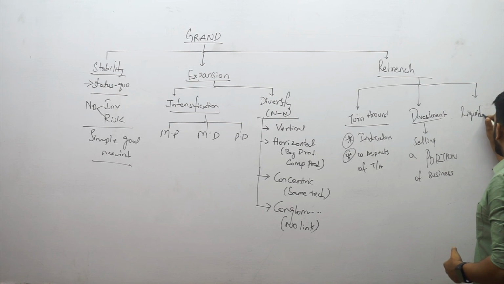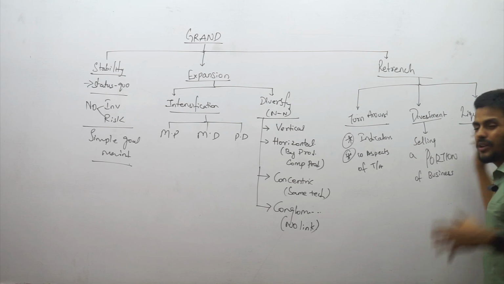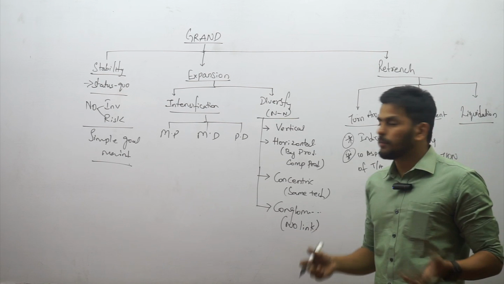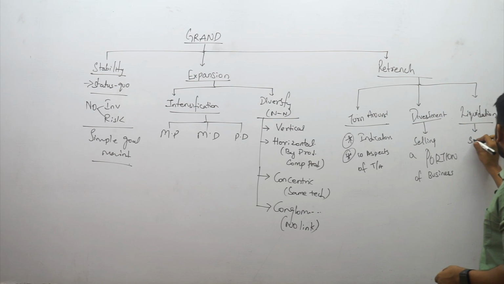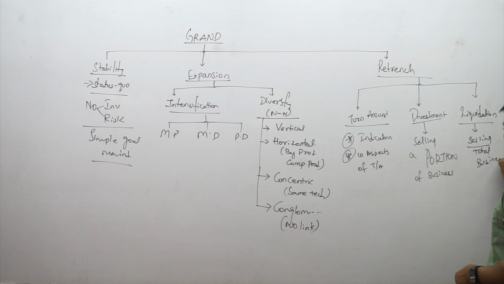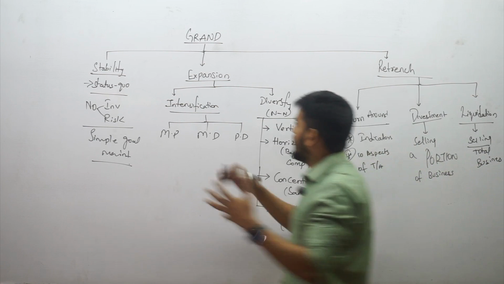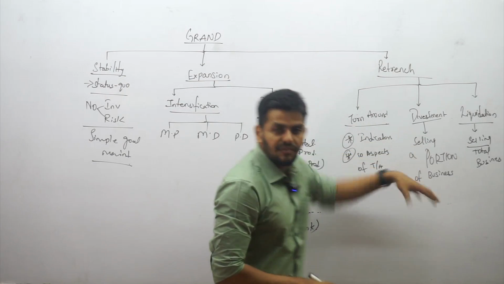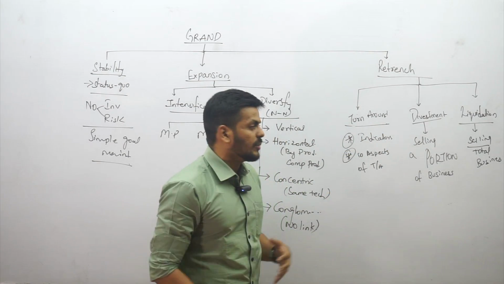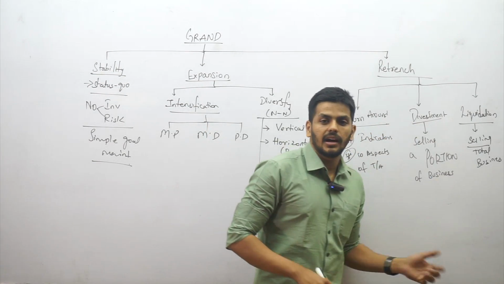Liquidation is the last strategy, because no businessman wants to kill his own business. Liquidation is about selling the total business, so there's nothing that you're looking out for anymore. It's completely gone, right? So guys, turnaround. If it's not working out, divest, that is, sell a portion of the business. If that's also not working out, sell the whole business, right?